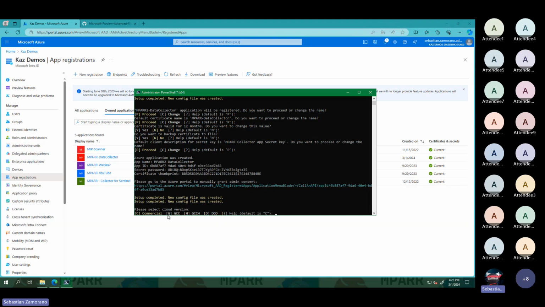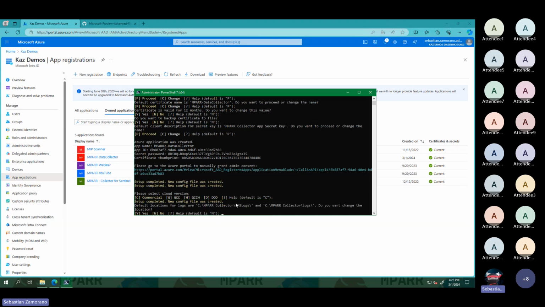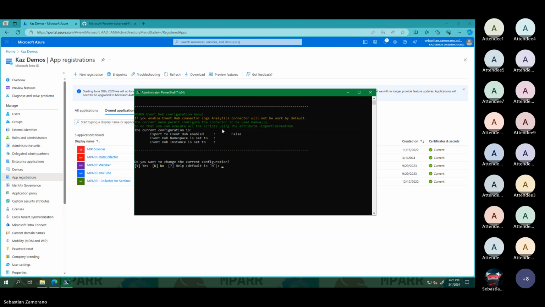MPARR works not only with commercial, it works with GCC, GCC High, and DoD. In this case, we'll work with a commercial tenant. Then, for the default location for logs, we will use the default. Here comes something very important: the new configuration for Event Hub.